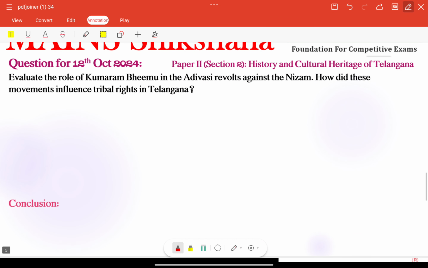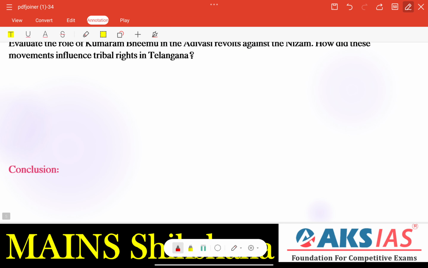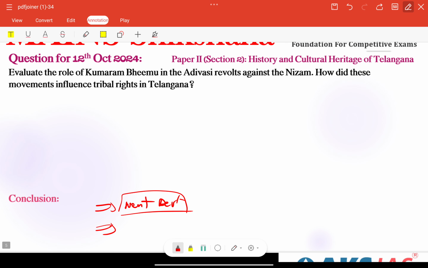Finally, in the conclusion part, we can connect here. These movements laid the foundation for subsequent, meaning we are connecting next developments or influencing subsequent tribal movements, and shaped policies aimed at protecting tribal rights in Telangana, especially because of these movements, right? Otherwise today also his struggle continues to inspire ongoing efforts to ensure the dignity and rights of Adivasi communities, right?